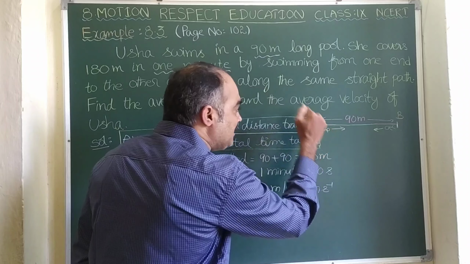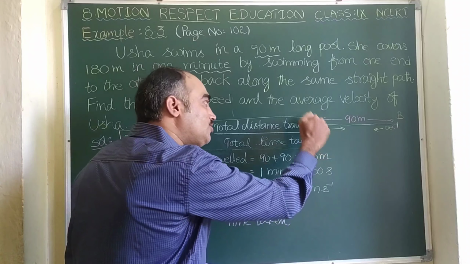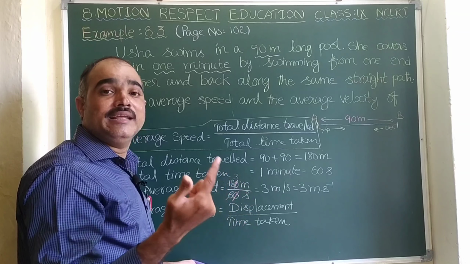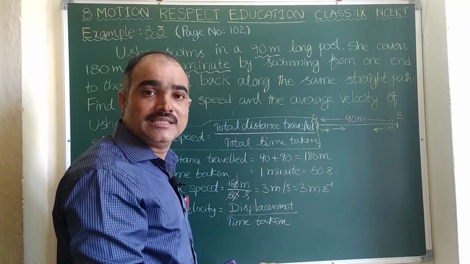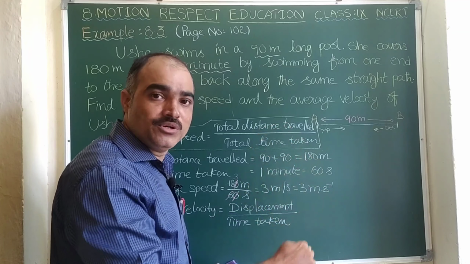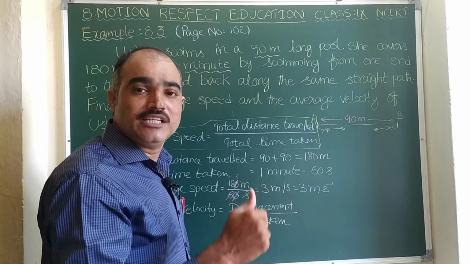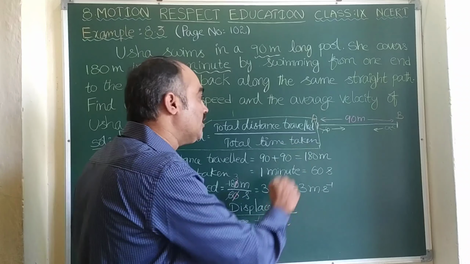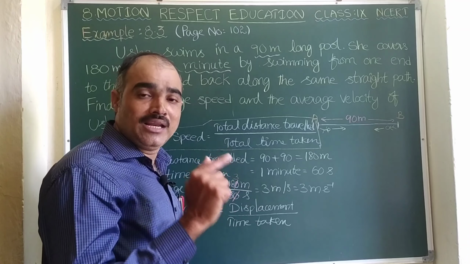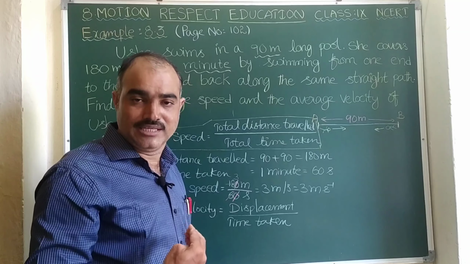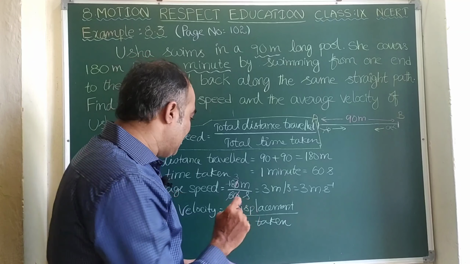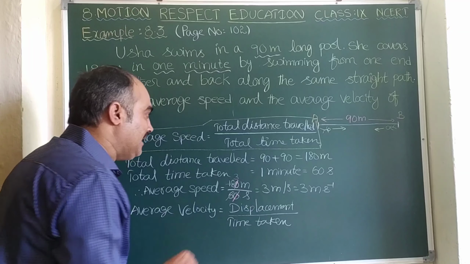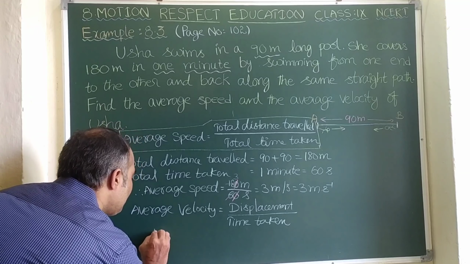Here both coincide, so there is no distance between them. That is the reason displacement is 0. When an object comes back to the initial position, the displacement is 0.